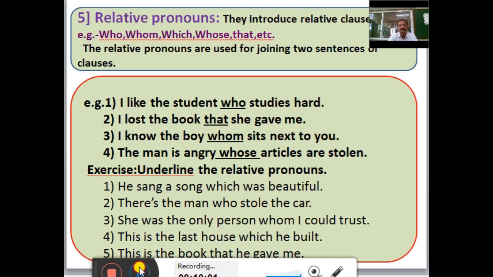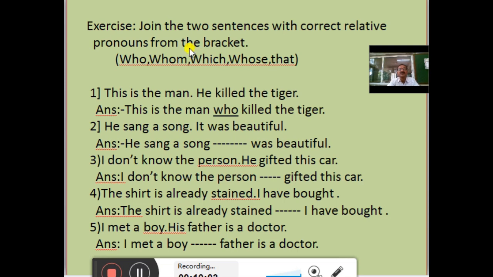relative pronouns. Next activity, join the two sentences with correct relative pronouns from the bracket. Who, whom, which, whose, and that. These relative pronouns are given in the bracket. You have to use these relative pronouns in the following sentences. First, this is the man, he killed the tiger. Answer, this is the man who killed the tiger. Here who is used instead of he. That's why who is a relative pronoun.